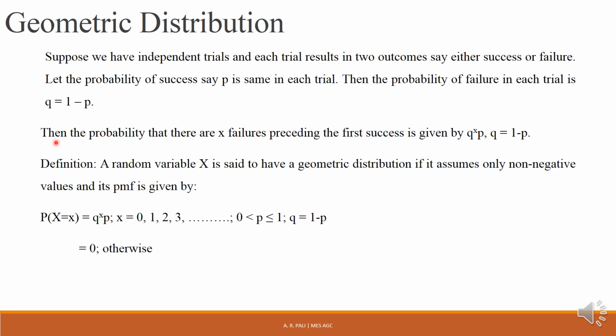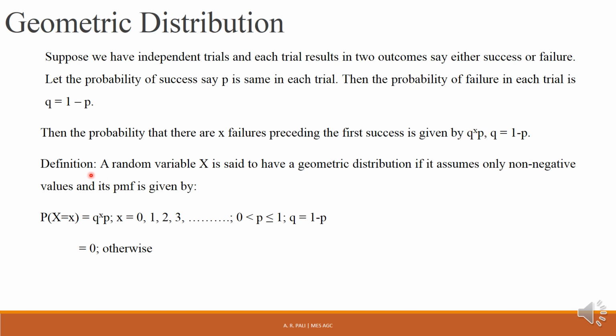Now let us generalize this. Now instead of 3 we are taking X failures preceding the first success, and hence the probability becomes Q raised to X, that is Q into Q into Q up to X times, into the first success, and the probability of success is P. So this becomes Q raised to X into P.